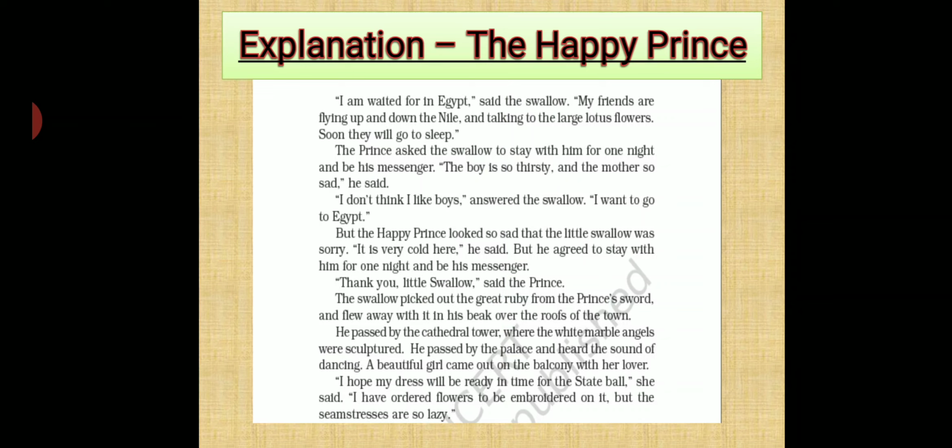A beautiful girl came out on the balcony with her lover. "I hope my dress will be ready in time for the state ball," she said. "I have ordered flowers to be embroidered on it, but the seamstresses are so lazy." So when the swallow was crossing over the palace, a girl came out on the balcony along with her lover. She was hoping that the gown which she had given to the seamstress for embroidering would be ready on time. She was talking about the same gown on which the lady was doing embroidery, to whom the bird had to give the ruby stone.